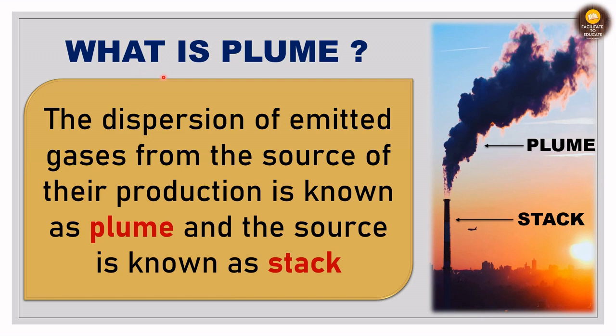So first let us see what is plume. The dispersion of emitted gases from the source of their production is known as plume, and the source is known as stack. So in this picture what we see here is the source from which the gases are emitted out is known as the stack, and the gases are emitted out and getting dispersed and forming a structure known as plume. So basically this is the stack and this is the plume.